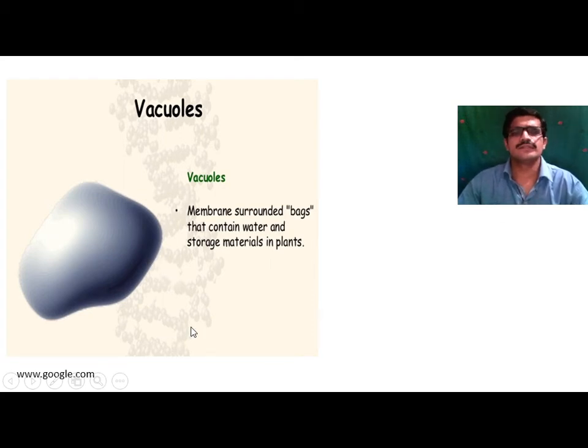In case of animal cell, the structure of this vacuole is reduced if it is present, or it is also absent in the animal cell. So these vacuoles help in the storage of material in the plant. It also helps in gaseous exchange in the plant.